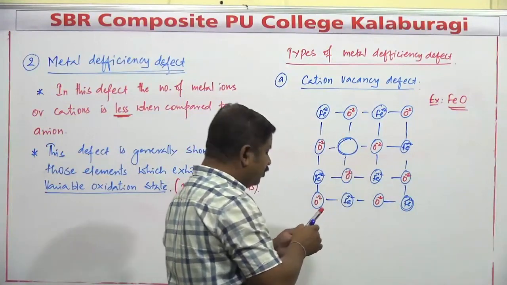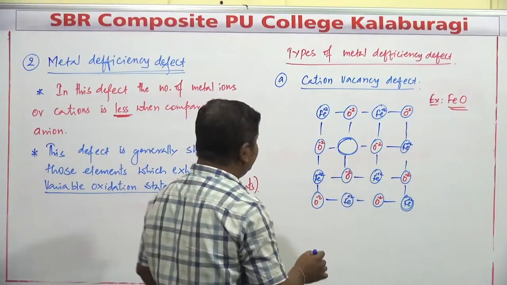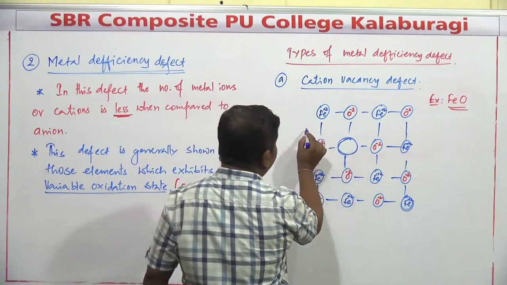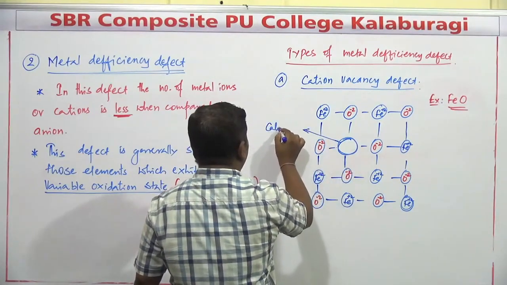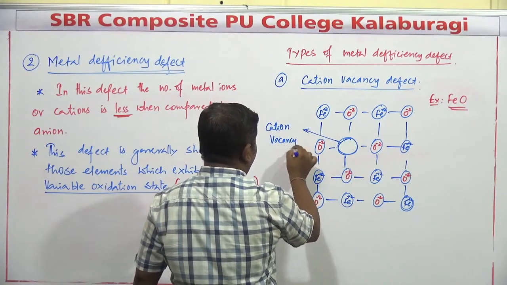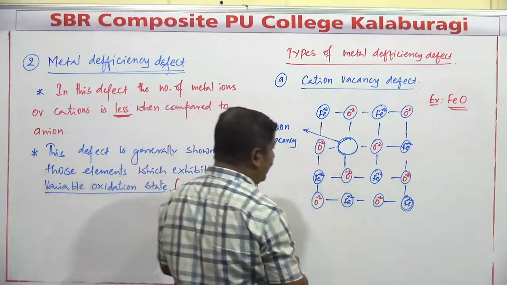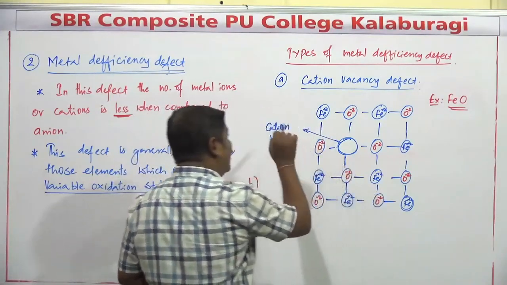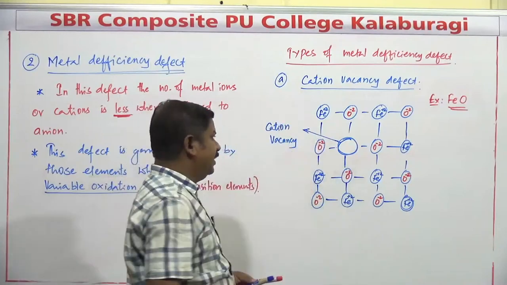When Fe plus 2 is missing from its lattice site, it is commonly known as cation vacancy. In the previous type, I mentioned anion vacancy because the anion was missing, but here the cation is going to be missing.